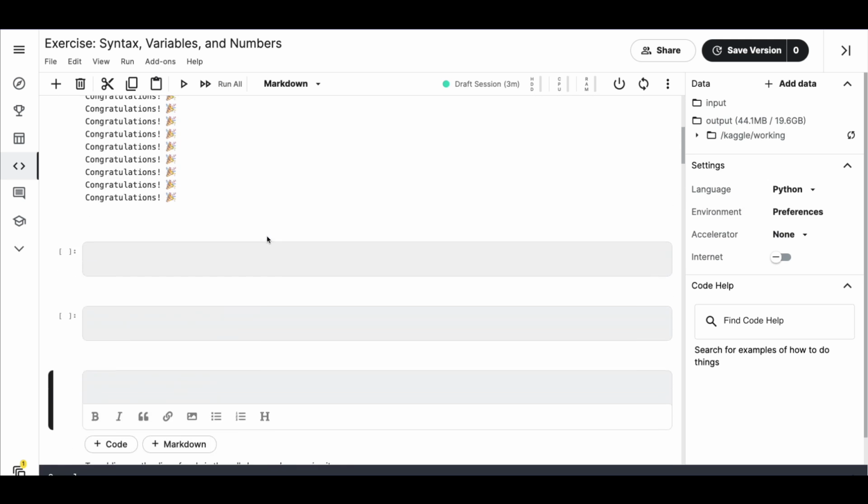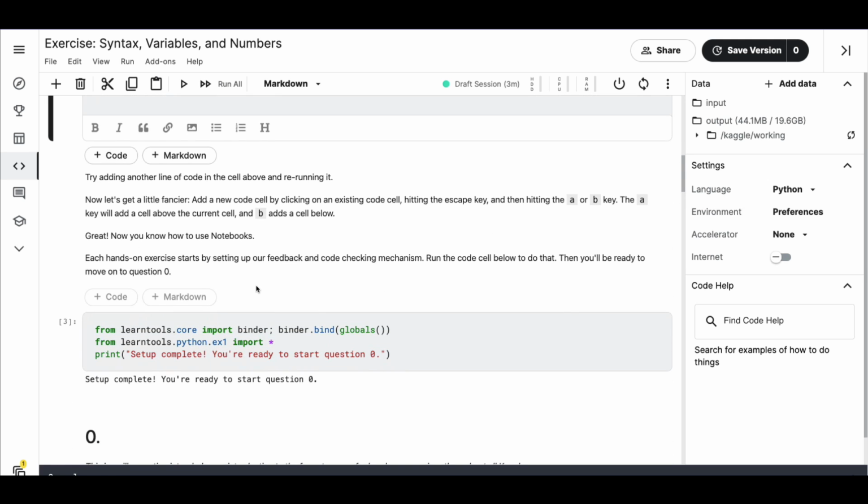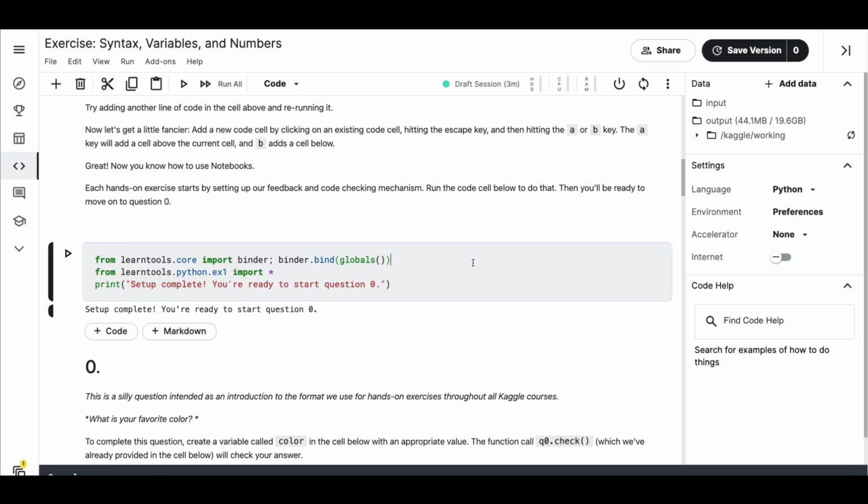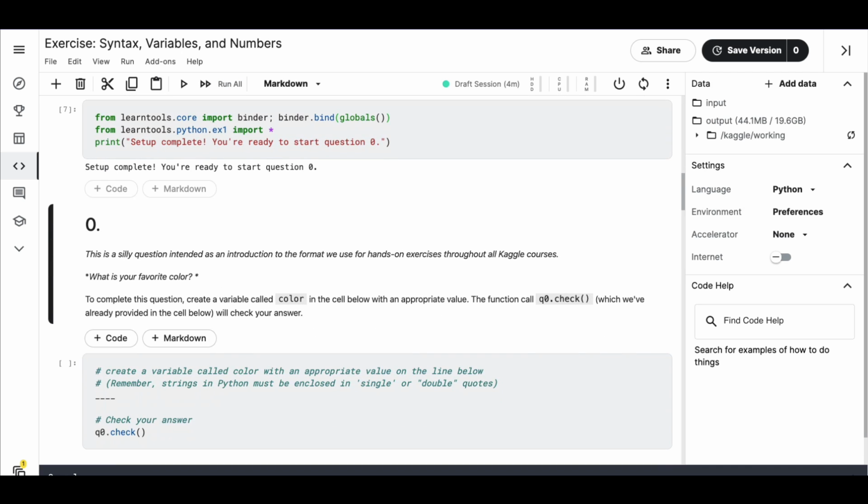Okay, after that, let's see what is the next exercise. Next hands-on exercises. Start by setting up our feedback and code mechanism. Just run this. Okay, it's just set up. So let's go to the 0th question, and you might ask, why 0th question? Maybe I'll start with that. Why do you want to start with 0th question?